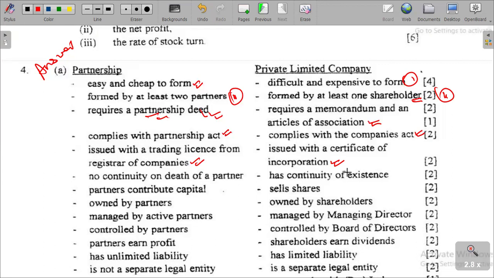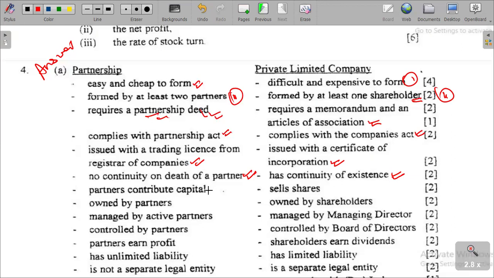In a partnership, there is no continuity on death of a partner. When one partner dies, who can be an active member, the continuity of the business is compromised. The perpetual life of the business is compromised. And then this one has continuity of existence because it is a legal entity which has got its own functions that are running, whereby if the one owner or one shareholder dies, the business can continue to survive or continue to exist.